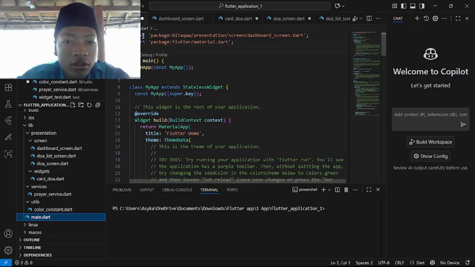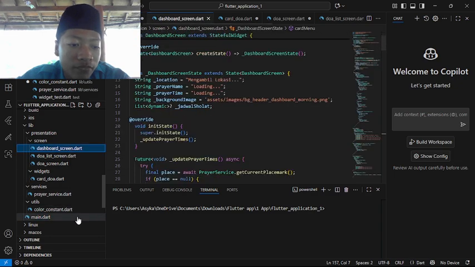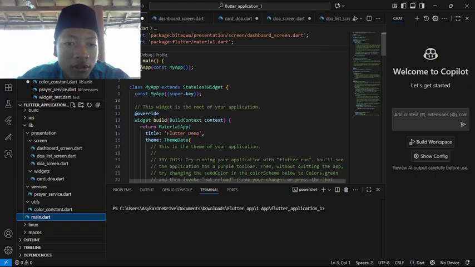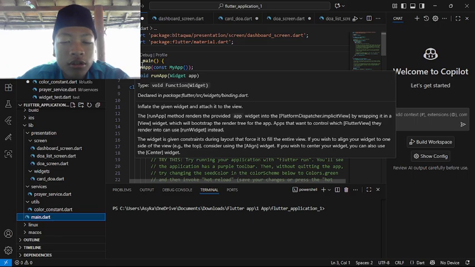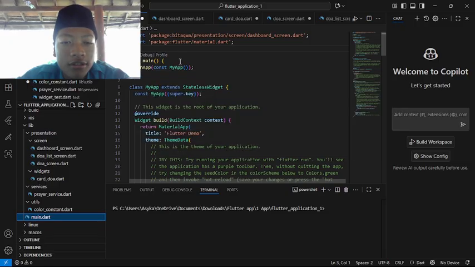Here we import the package Bitaqwa and the package Flutter material, which contains all of the code, and the Bitaqwa presentation screen, dashboard_screen.dart, which we import from the dashboard screen Dart file. Next is void main, runApp const MyApp, which is an important part of the Dart language. Later, when we run the app, it will start from here.